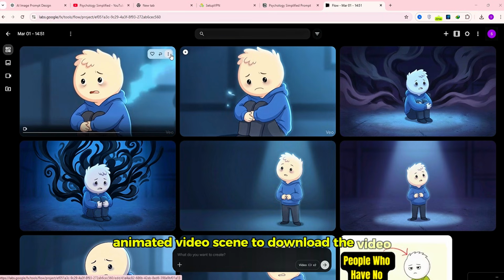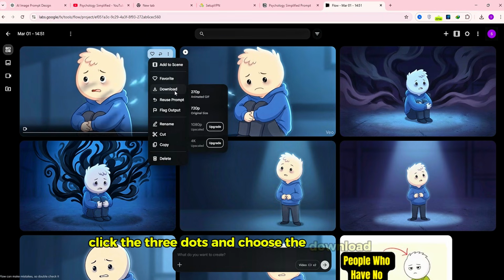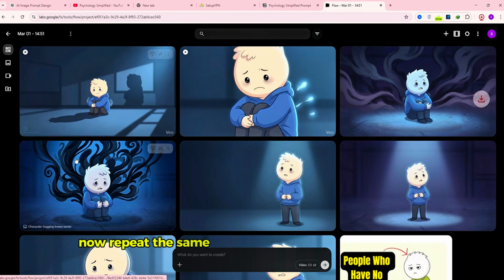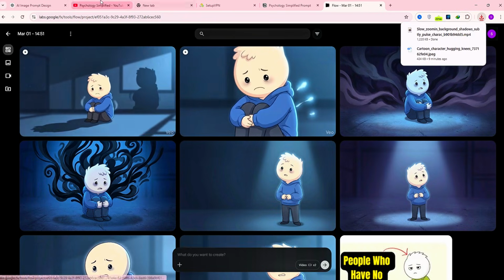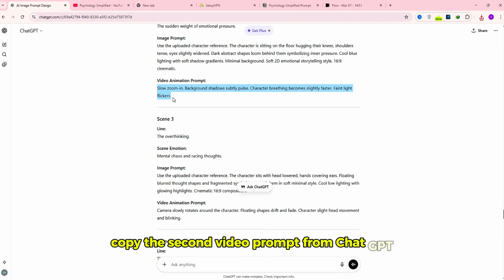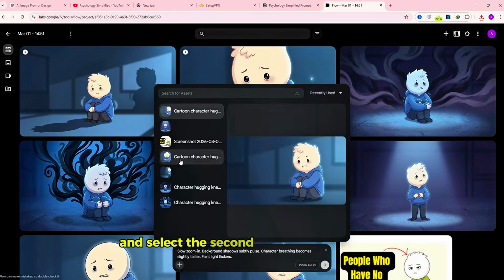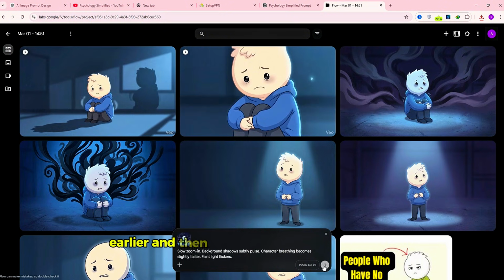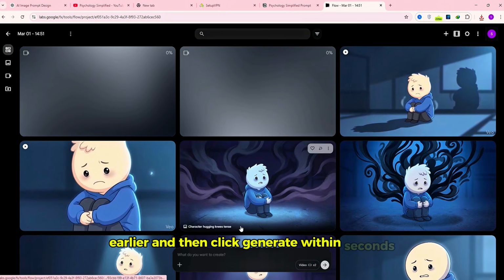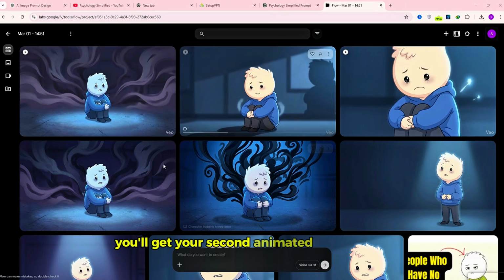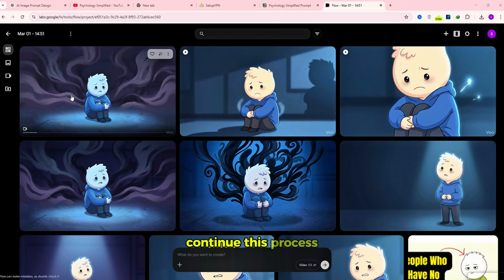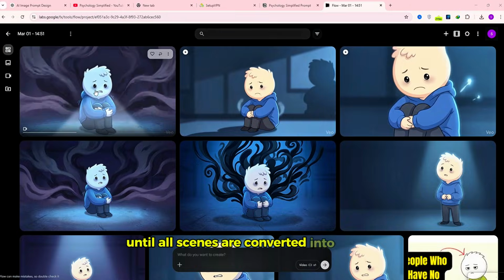To download the video, click the three dots and choose the download option. Now repeat the same steps for the second video prompt. Copy the second video prompt from ChatGPT, paste it into Flow, click the plus icon, and select the second image we generated earlier, and then click generate. Within seconds, you'll get your second animated video scene. Continue this process until all scenes are converted into videos.